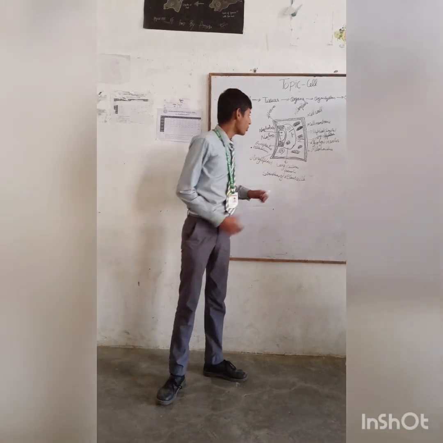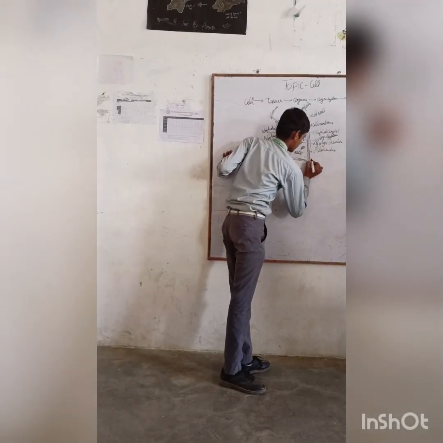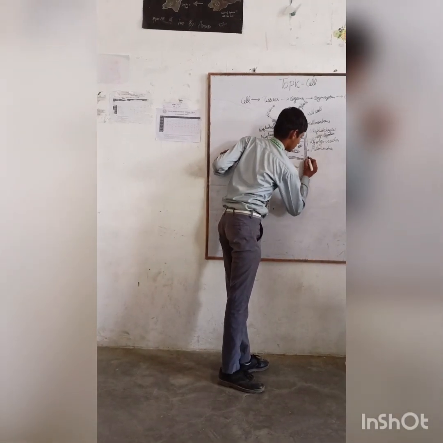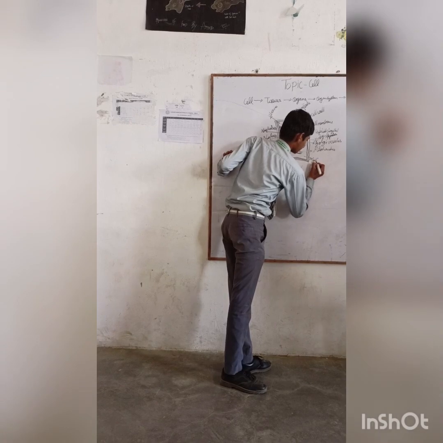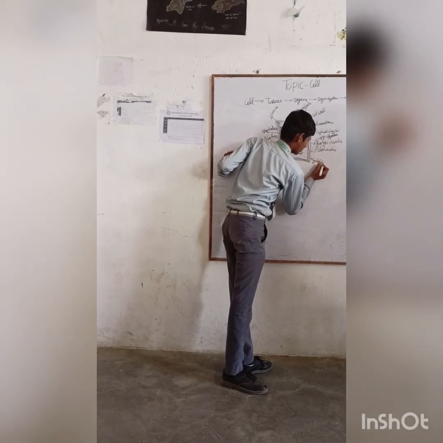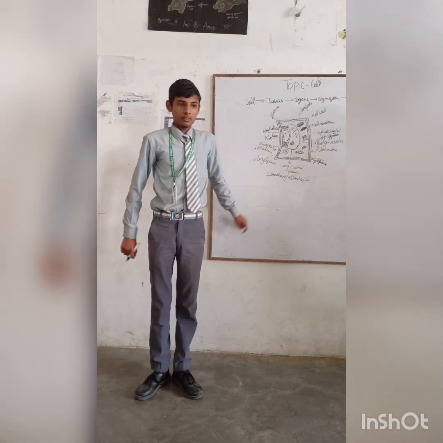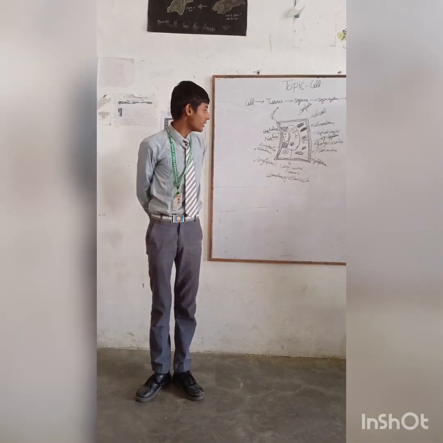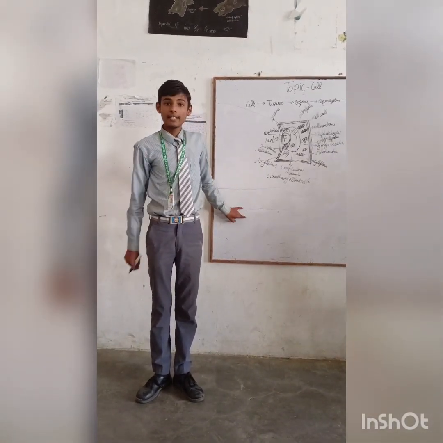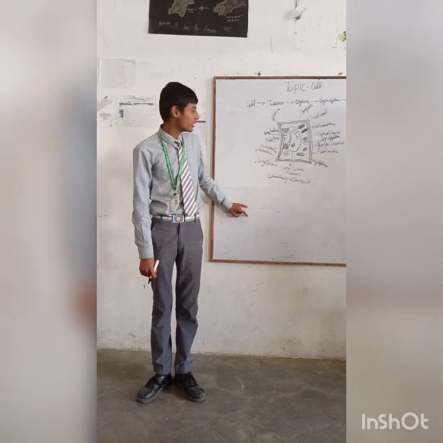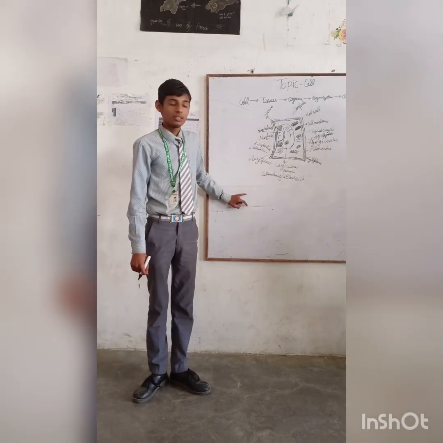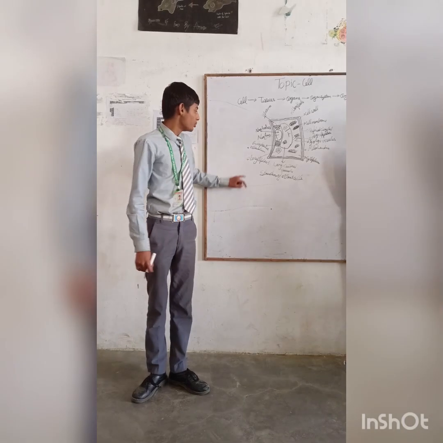Cytoplasm. Most of the cell consists of cytoplasm. It contains the nucleus and various other cellular components. These cellular components are called cell organelles.